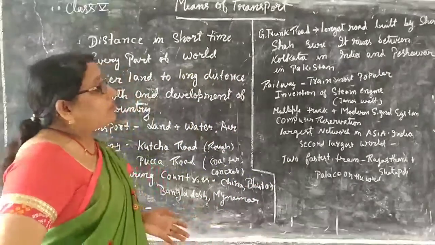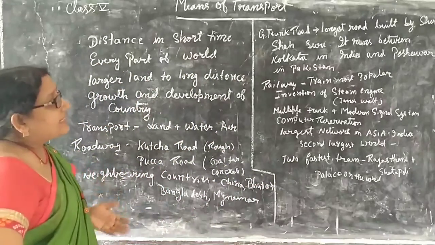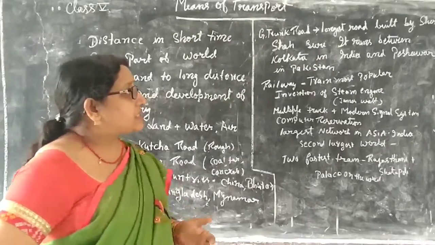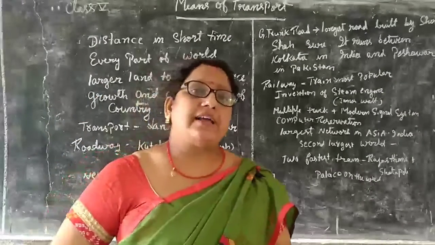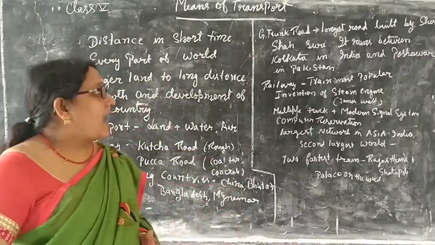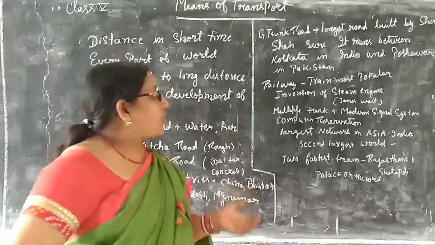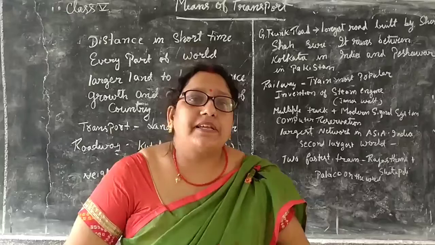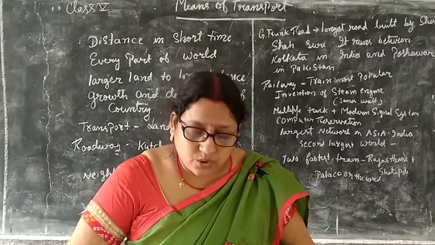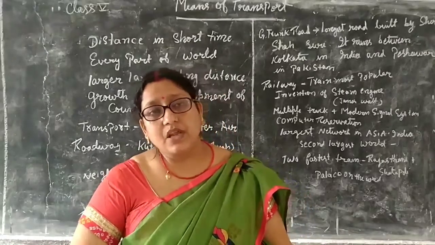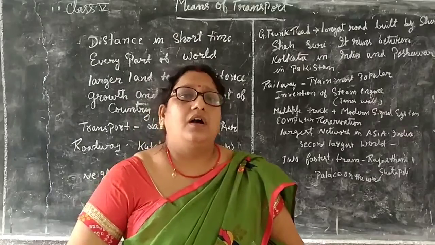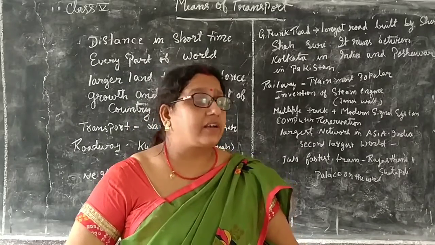I want to mention that the Grand Trunk Road is the largest road, which was made by Sher Shah Suri, and it runs between Kolkata in India and Peshawar in Pakistan. This question is asked several times: what is the Grand Trunk Road?